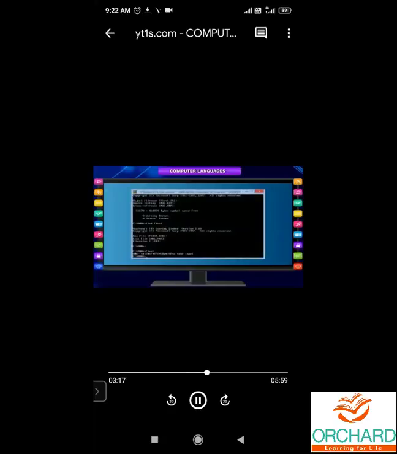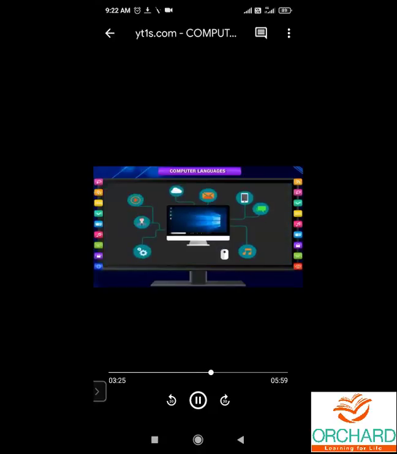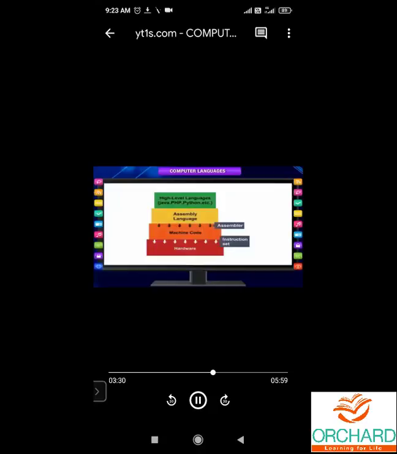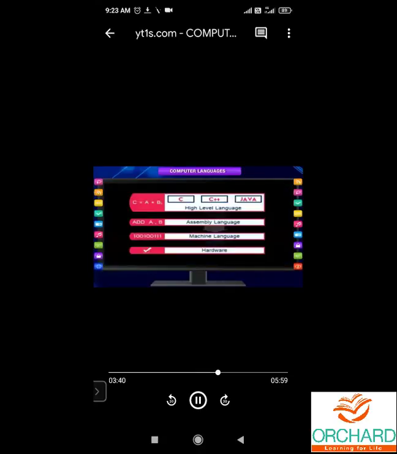The program written in assembly language has to be translated into machine language, and then only it can be executed by the computer. Assembler is the software program that translates assembly language into machine language. The program written in mnemonic codes is called source program. High-level language. High-level languages use English language words to give instructions to the computer.